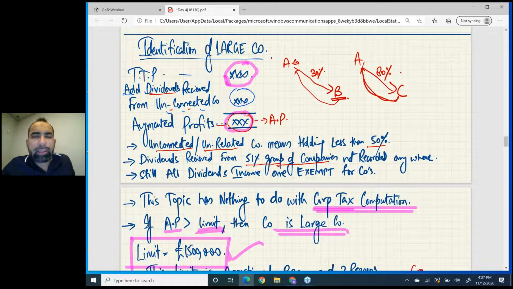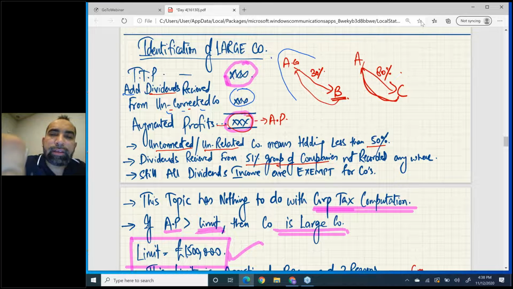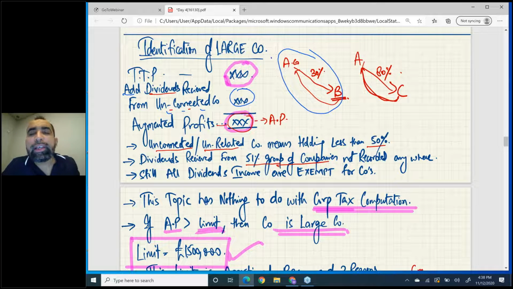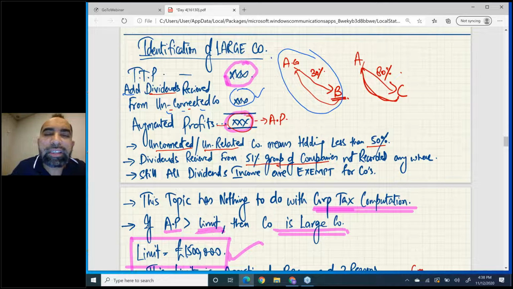Now the student's question here is, sir, what is an unconnected company? An unconnected company is one in which your holding percentage is less than 50. See, you have only invested 30%. If you are getting any dividends from B company, then this dividend will be added here. And TTP, total taxable profits, plus these dividends will give you augmented profit, a new number.